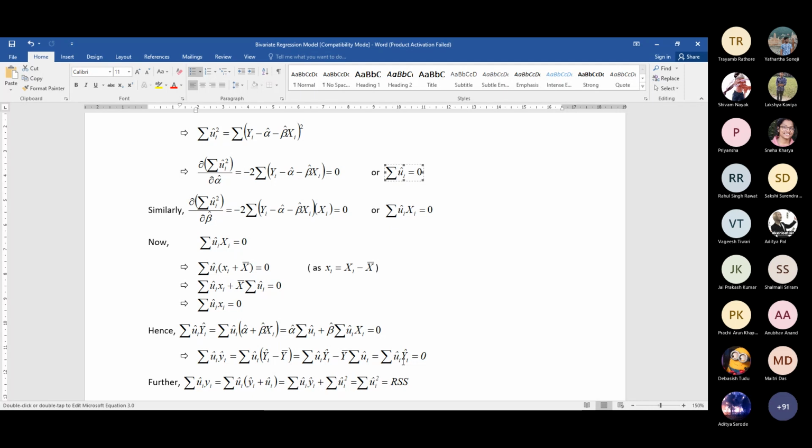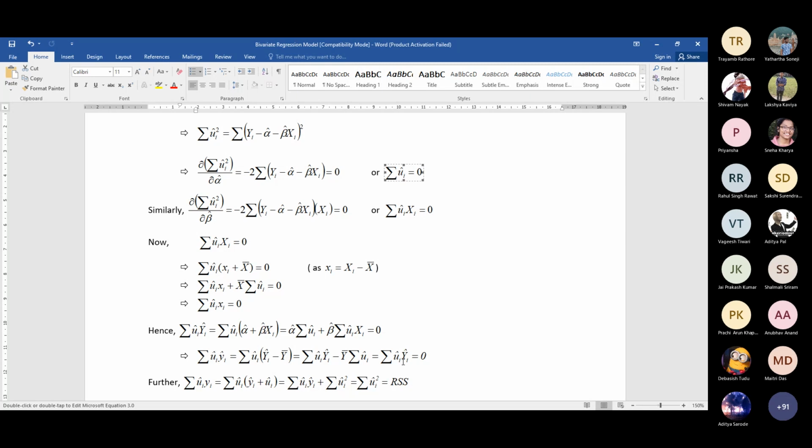And again, I'm saying that when I'm dropping alpha from the equation, actually it is not correcting for the mean. Means here in the expression, x bar and y bar are being treated as 0.